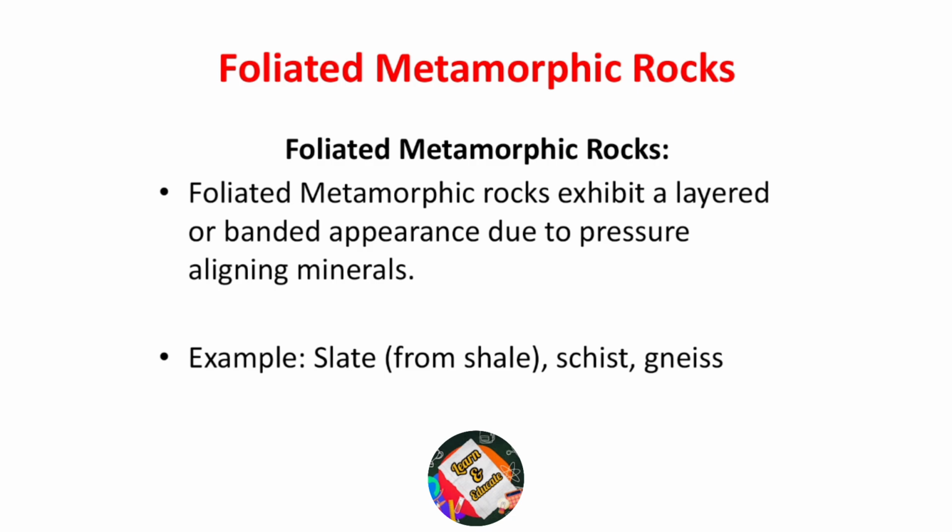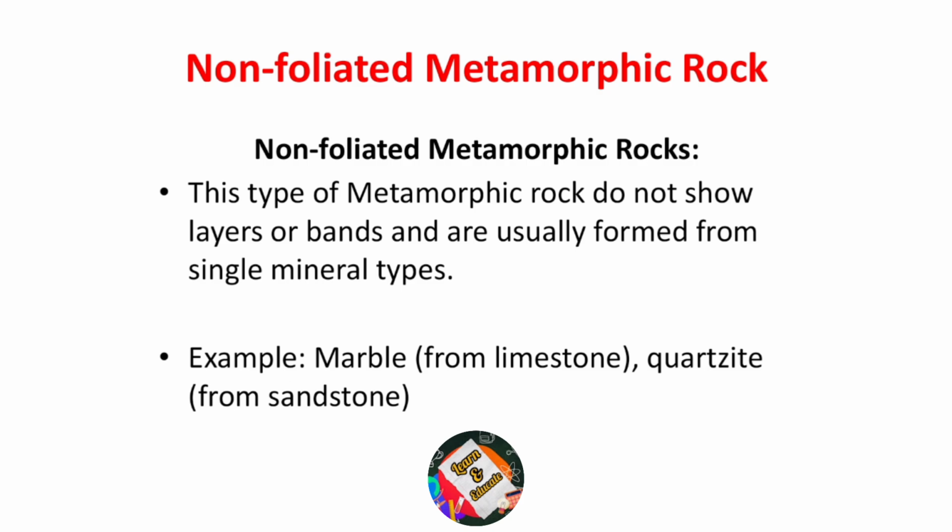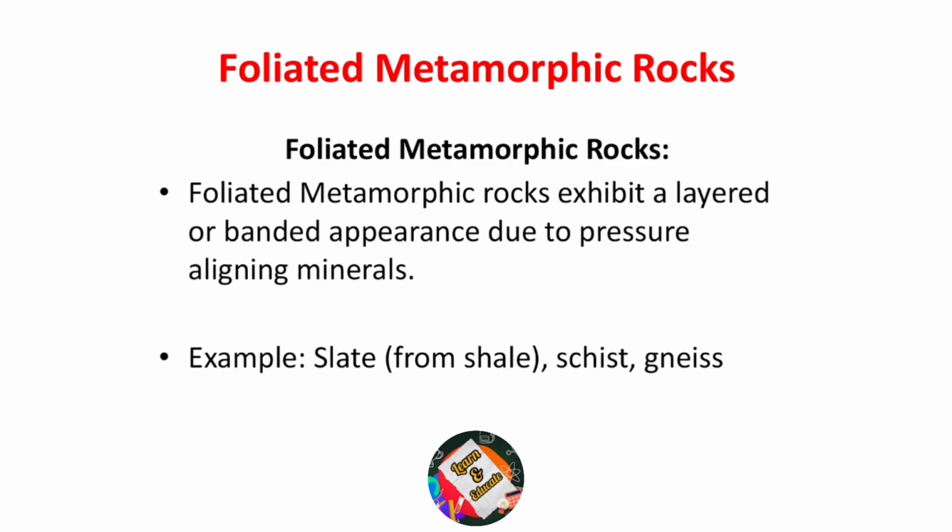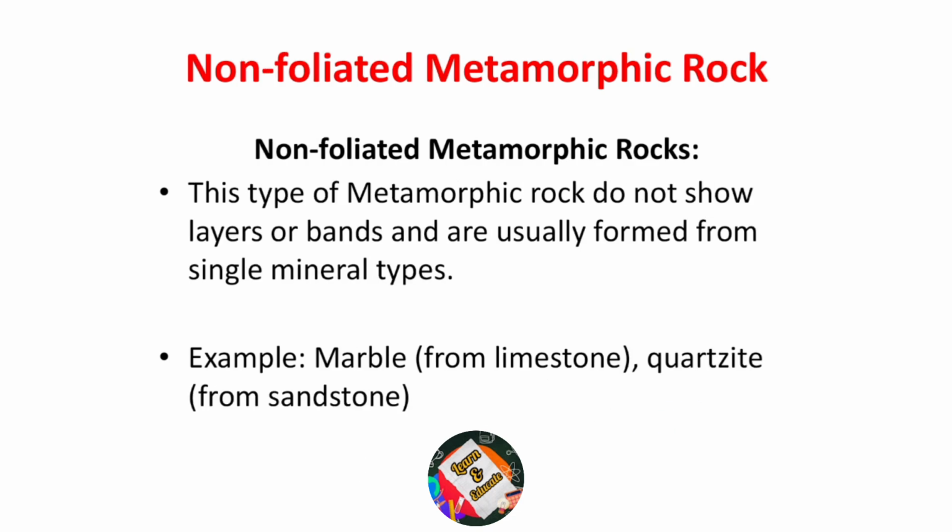Whereas non-foliated metamorphic rocks are formed not because of pressure-aligned minerals, but from one single mineral, and they do not show layer bands. Why? Because these rocks are composed of only one mineral. For example, marble. Limestone is transformed into marble, and sandstone is transformed into quartzite. These are examples of non-foliated metamorphic rocks.